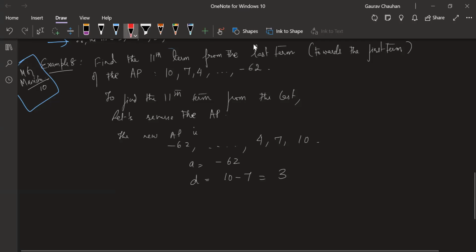Please note here D was minus 3. Here D is plus 3. It has changed because you've reversed it. So I'm writing it for the new AP, not for the one which is given in the question.